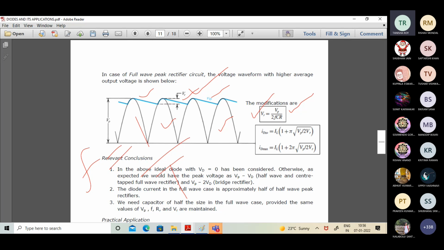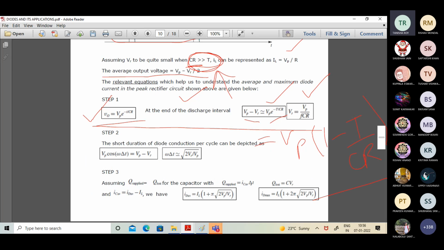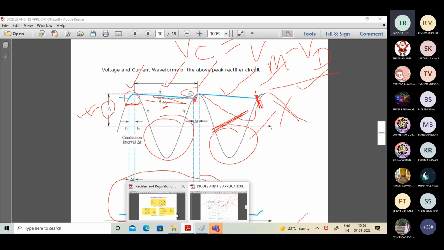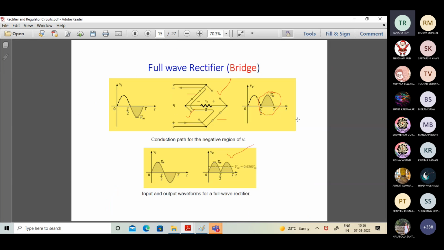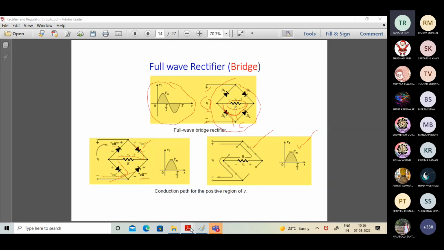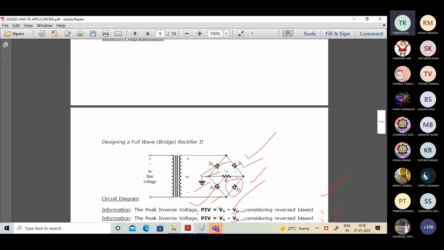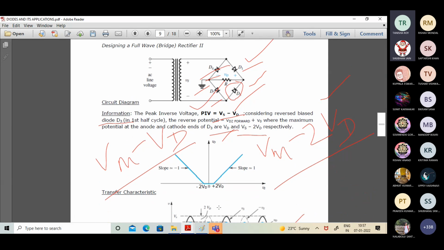In the half wave rectifier, please again explain the voltage across the resistance in the full wave rectifier. Just a minute. What did you ask? Voltage across resistor in full wave rectifier, standard full wave rectifier. Sir, in the bridge case, how was the voltage across the resistor obtained? Peak inverse voltage in standard full wave rectifier. Be specific, which one are you talking about? Yes sir, it is VS minus.